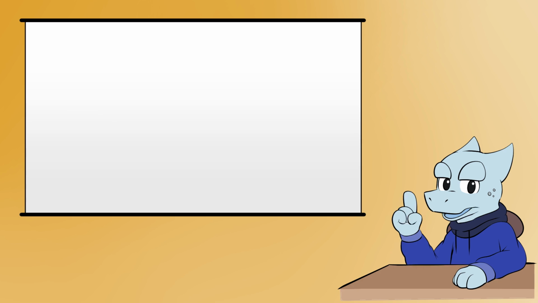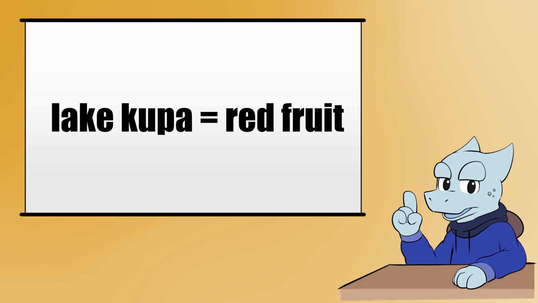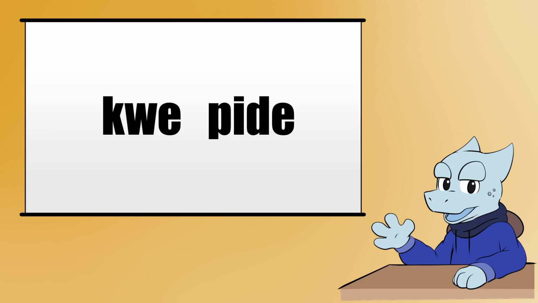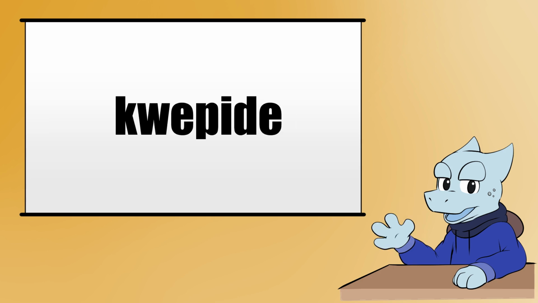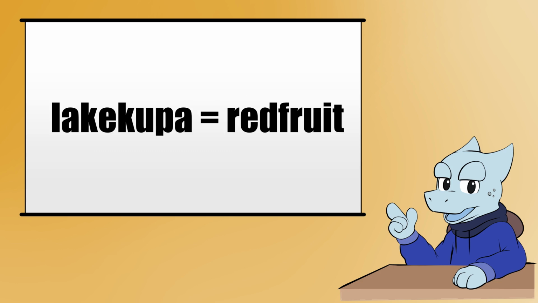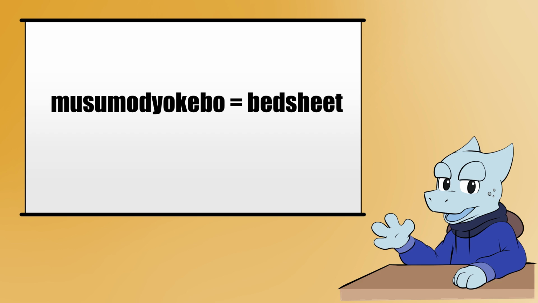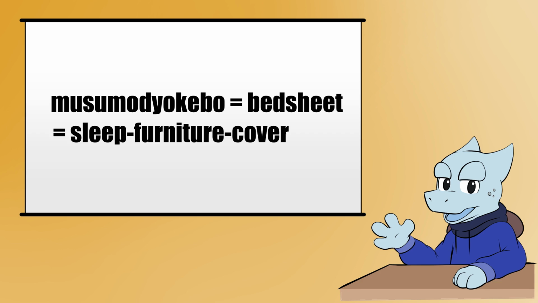Any word can act as an adjective if it's put before a word. Lake kupa means red fruit, a fruit that is red. Compound words are formed just by combining the describing words with the word being described. You can tell the difference based on the word stress, which is always put on the last syllable of the word. Lakekupa means red fruit, a fruit identified by being red, maybe a raspberry or strawberry for example. You can combine as many words as you want. Musumoju kebo means bedsheet, sleep furniture cover.